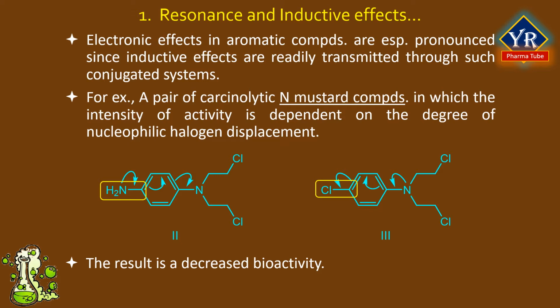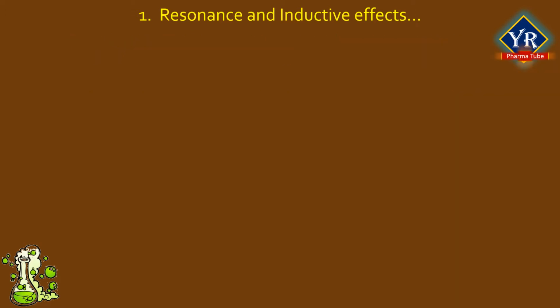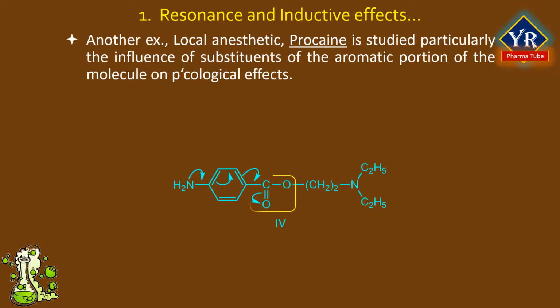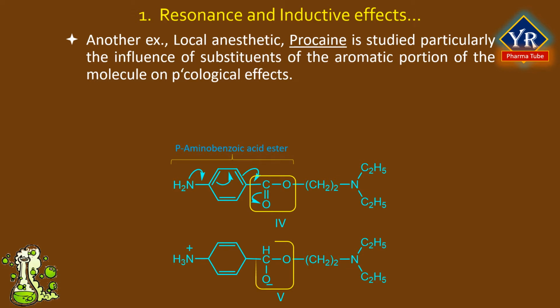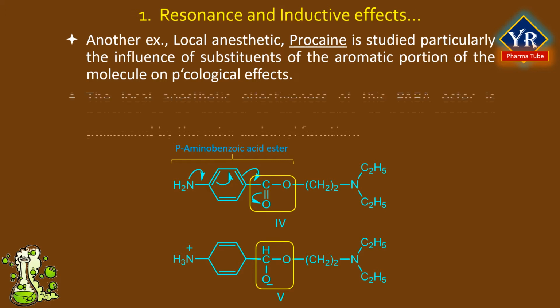The negative induction of the para-chloro atom in structure 3 has the opposite effect, reducing halogen displacement to less than 10% of that exhibited by structure 2. The result is a decreased bioactivity. A group of local anesthetics related to procaine illustrates several of the concepts discussed, particularly the influence of substituents on the aromatic portion of the molecule on pharmacological effects.